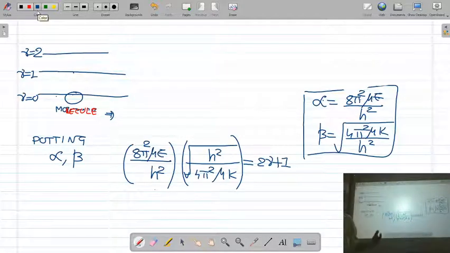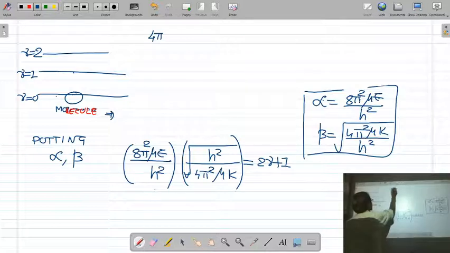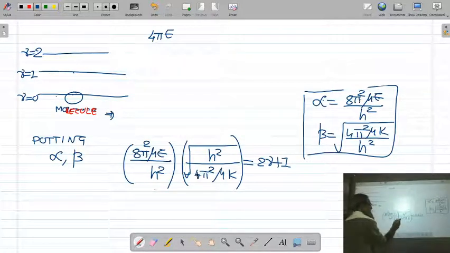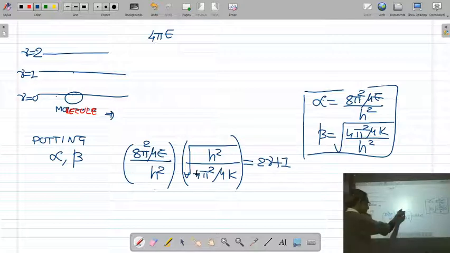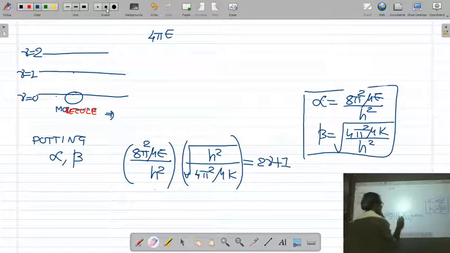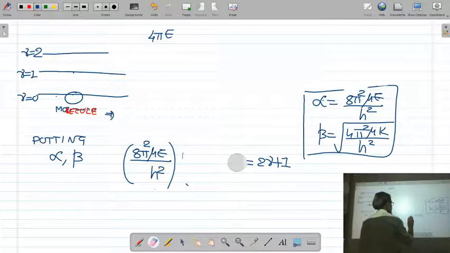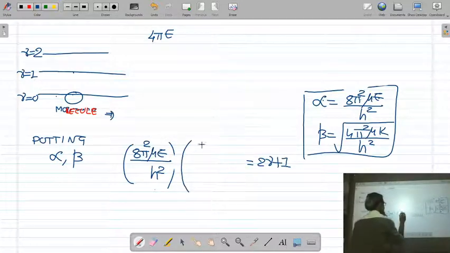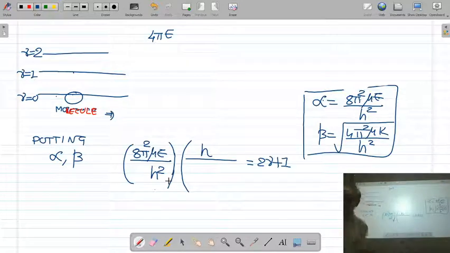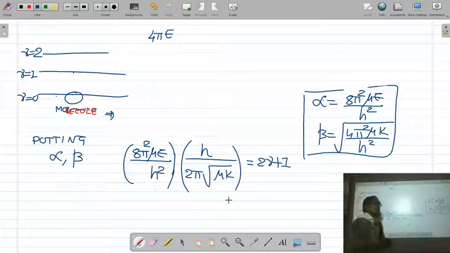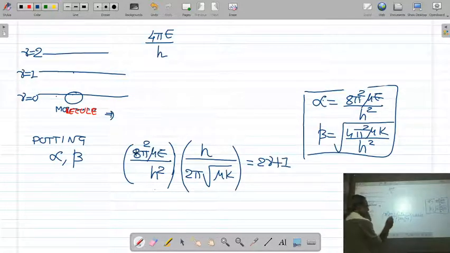If you solve this equation, you will get 4 pi e. This 8 upon this under root of 4. What is the under root of this? The under root of h square will be h. Under root of 4 pi square will be 2 pi, under root mu k. So if you solve this, you will get 4 pi e upon h. This 8 pi square upon 2 pi will be 4 pi e upon h, and the h is cancelled. 4 pi e upon h under root